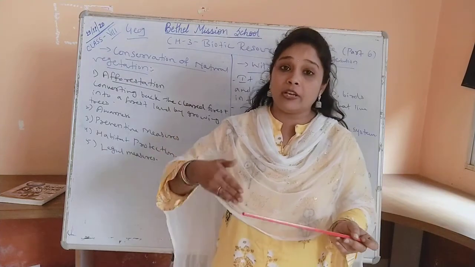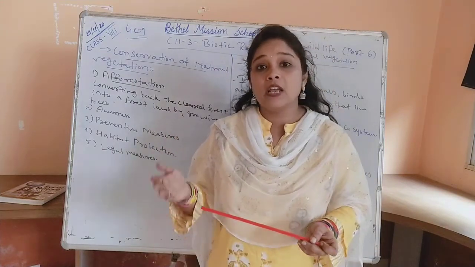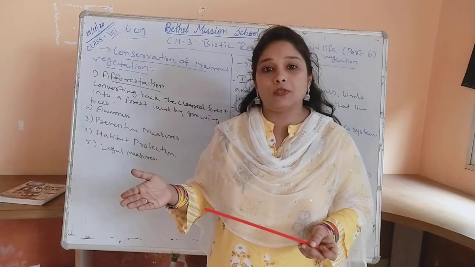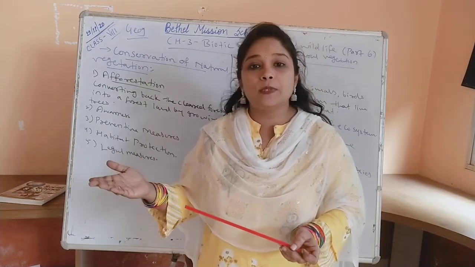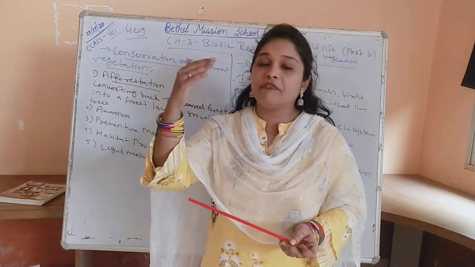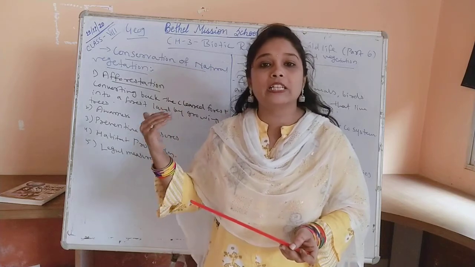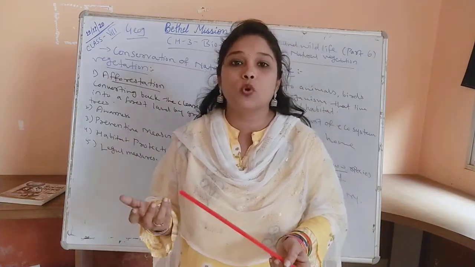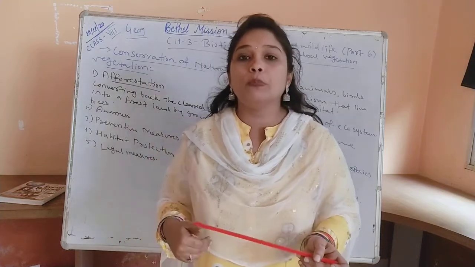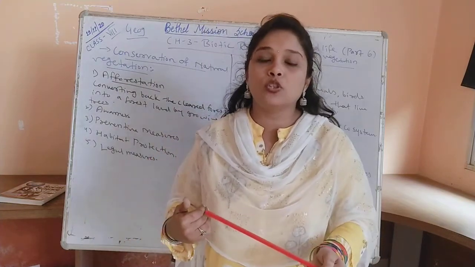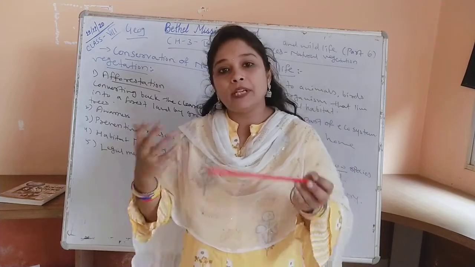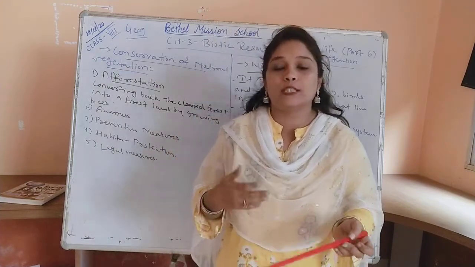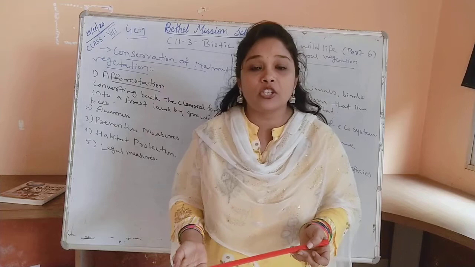Then we have seen in our previous sessions that natural vegetation is of three types: forest, shrubs and grasslands. And we have different types of forests, grasslands and shrubs. In the last session we also saw the importance of natural vegetation for human beings, and how, because of the unlimited wants of human beings, they are exploiting those natural vegetations.